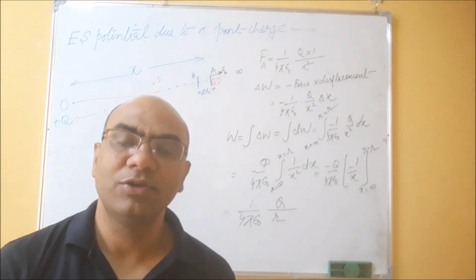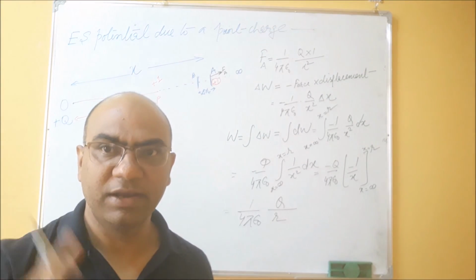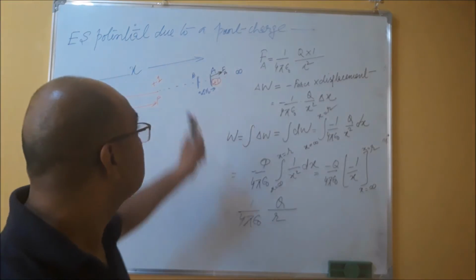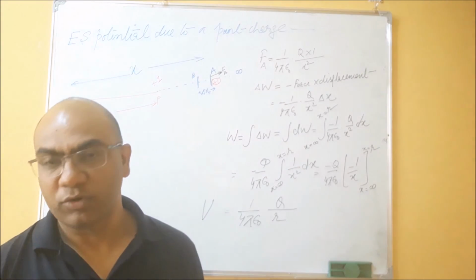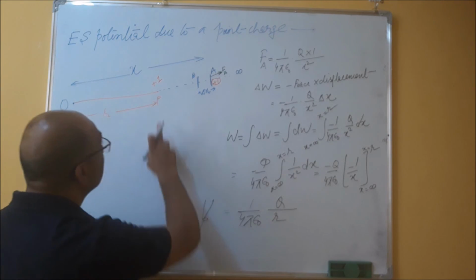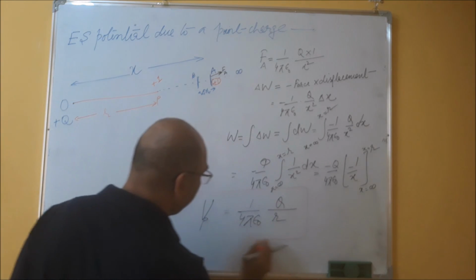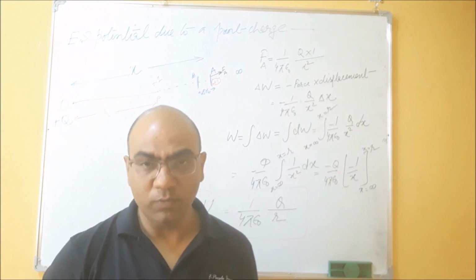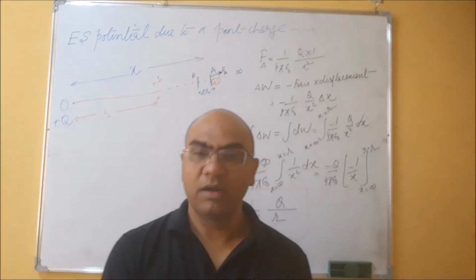And by definition, you know the work done to bring a unit charge particle from infinity to any point is defined as electrostatic potential. So this will be the value of electrostatic potential at point P: 1 upon 4 pi epsilon naught into R. I hope this mathematical expression is clear to you.